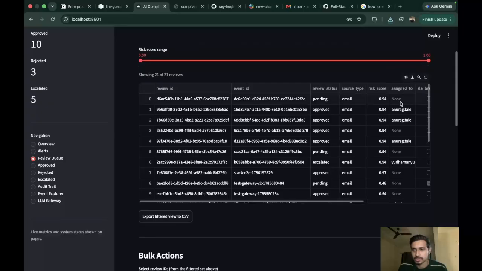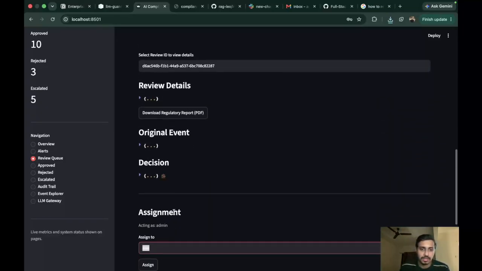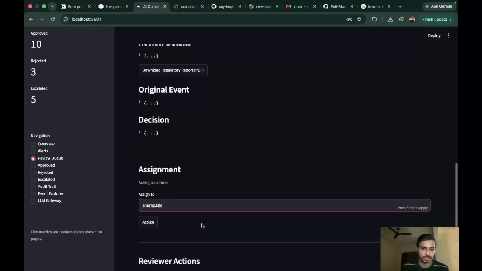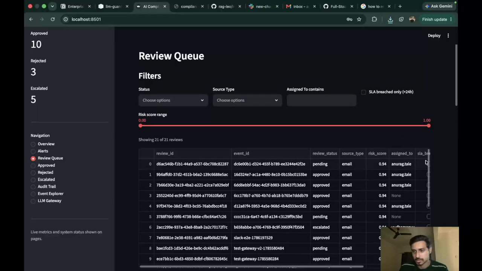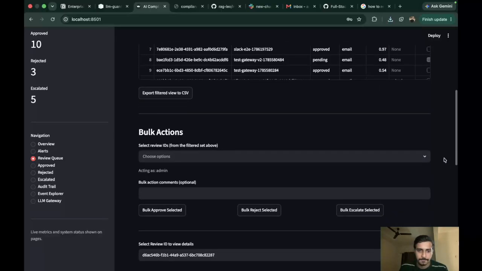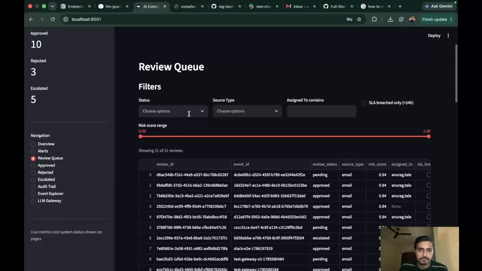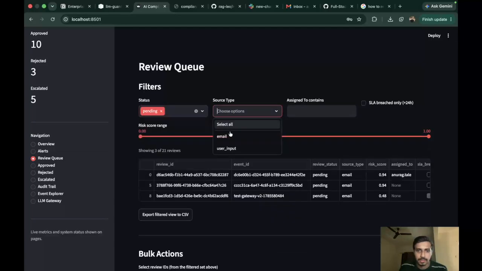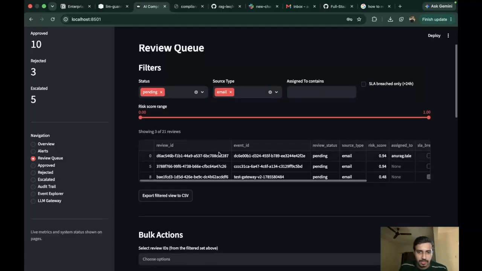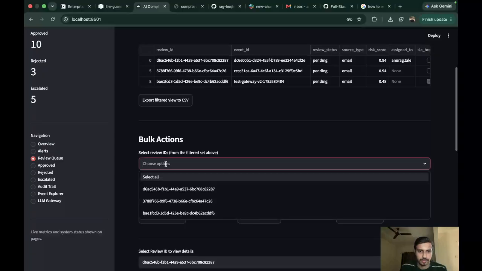So here it is not being assigned to anyone. We will assign it to someone. I'll assign it to me as of now, and we can see it is being changed to us. The Assigned to column has Anurag.Tale here, right? Now we can select, it is pending and email. Now we have to take some action on this review ID. Now we'll choose that ID